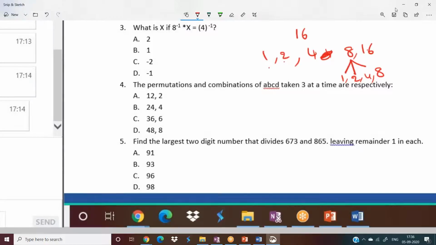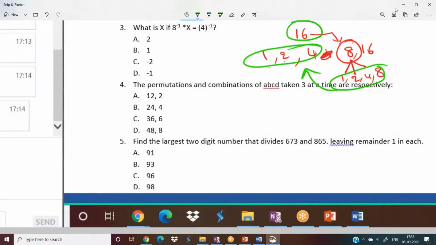Can you see, if 8 is a factor of 16, all the factors of 8 must be factors of 16 also. You can see everything here, no doubt in that. So whenever you are finding the factors of 16, you need not consider all these, just consider 8 and find out their factors. All these will be factors for 16.